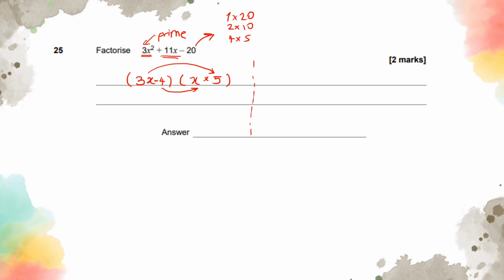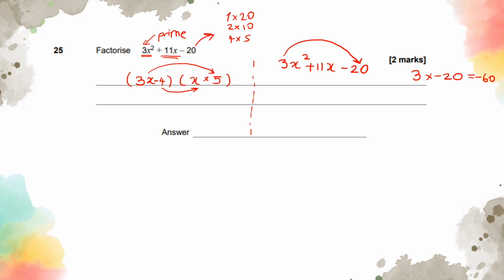Some people prefer to do it with this method, where I'm just going to quickly write it down. So 3x squared plus 11x minus 20. What we are going to do is a times c. So 3 times, oh sorry, this is -20, I just wrote positive. 3 times -20 is going to give us -60. We would like a combination of two numbers that multiply to give us -60, and when we separate 11x into individual x terms, the pair will add to give you 11x.